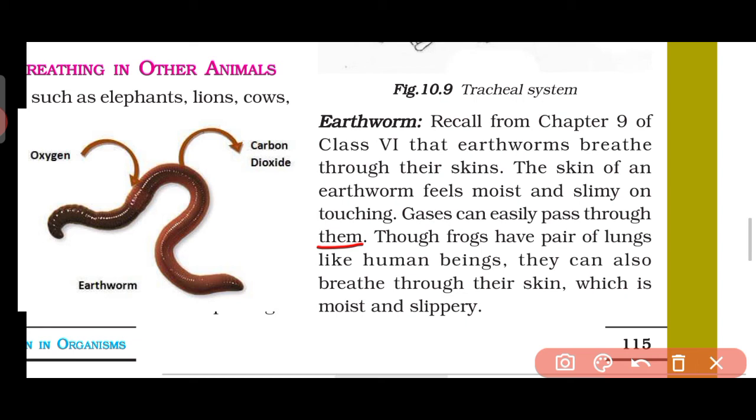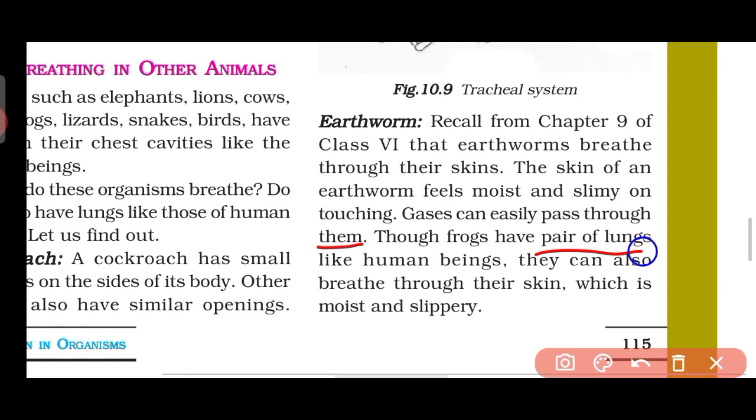Okay, now we are talking about frogs. So frogs have a pair of lungs just like us, but they also have another mechanism: they can breathe through their skin also. So they have two mechanisms. They have lungs for breathing, and they can also breathe through the skin, which is moist and slippery. Okay, the frog skin is also moist and slippery.